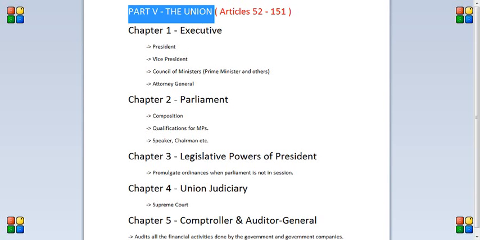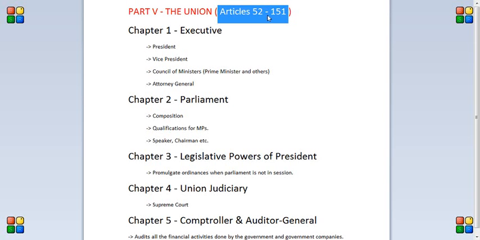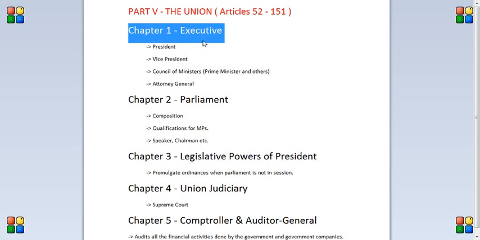Let's talk about Part 5 of the Constitution, the Union. Part 5 consists of Articles 52 to 151, and these are divided into 5 chapters, 1 to 5. Chapter 1 talks about the executive.